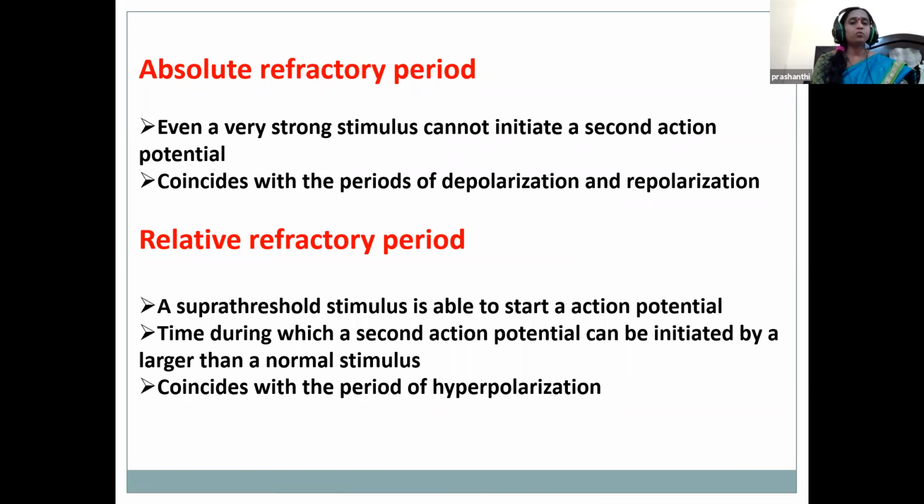This coincides with the periods of depolarization and repolarization. Relative refractory period. Here, the stimulus given will be much stronger than originally needed. So when the neuron is at rest, a supra-threshold stimulus is able to start the second action potential. So this is called the relative refractory period, and it coincides with the period of hyperpolarization.